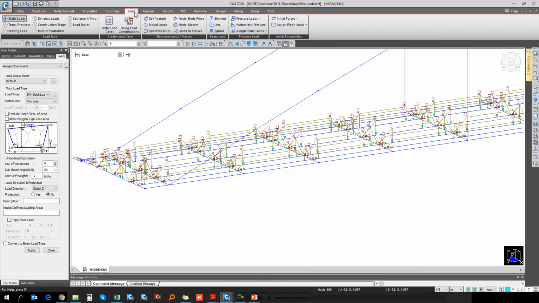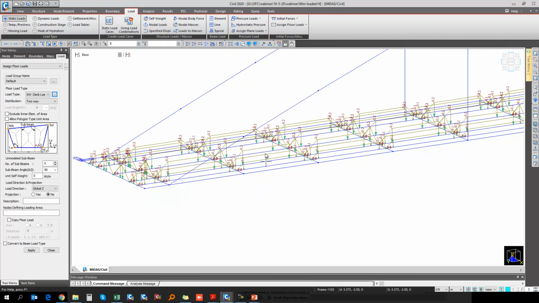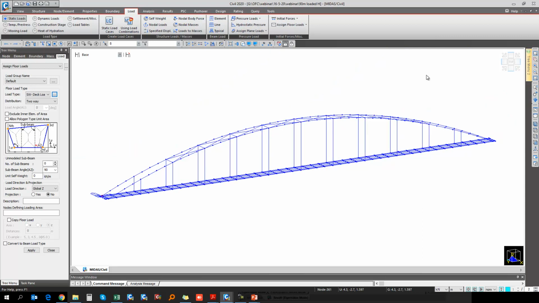So for that purpose, we have the load, static load, and the assign floor load command. And under this assign floor load command, if we go to this particular load type, we need to specify that particular load here. We have considered the 0.65 kilonewton per meter square intensity for the deck load. Then for the bearing, it is 0.55 kilonewton per meter square. Then for wind load, it is 1 kilonewton per meter square. And then for the footpath load, it is 5 kilonewton per meter square. Right? This is again the standard given in the IRC 6 itself.